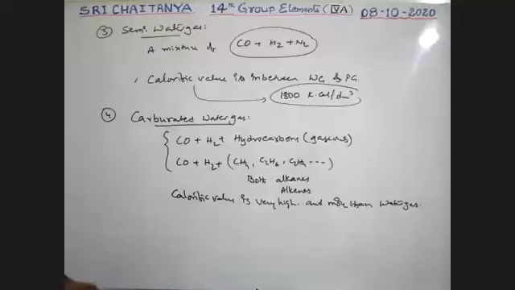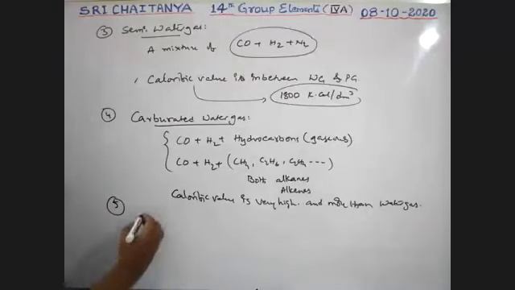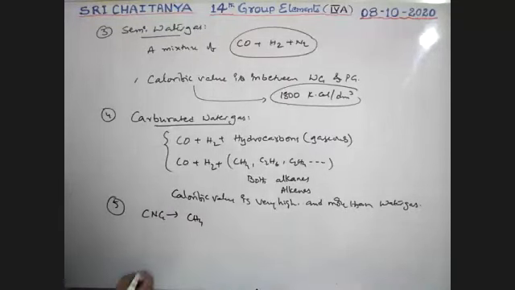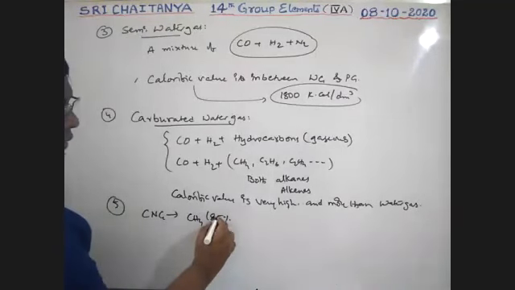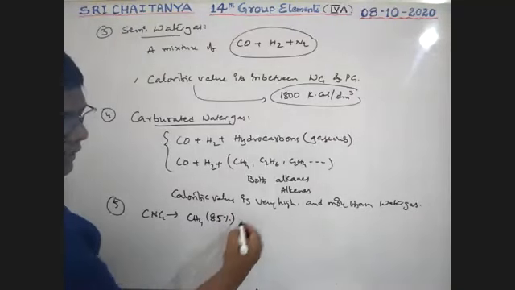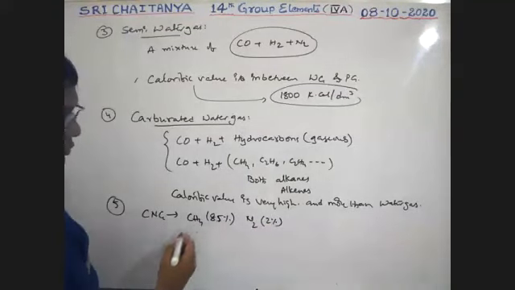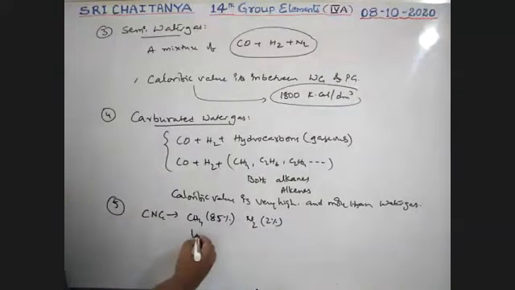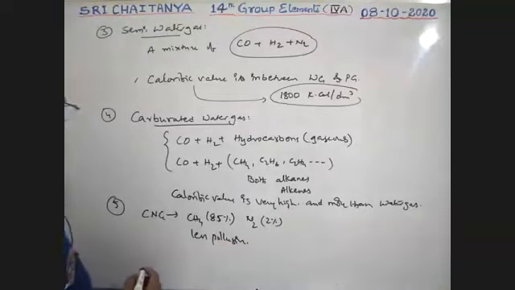Next, fifth one, CNG, that is compressed natural gas. It is a combination of methane, which is 85%, and nitrogen 2%. Now all our buses are running with CNG. It gives less pollution.